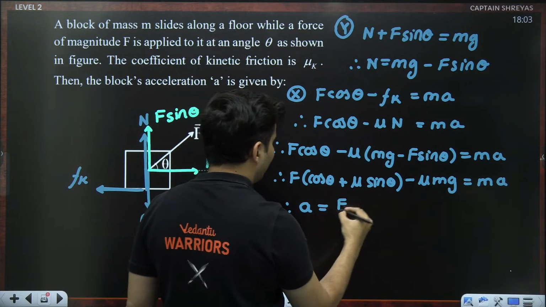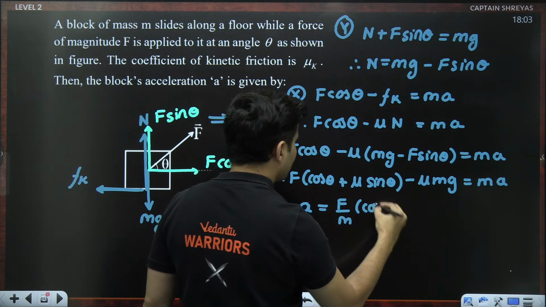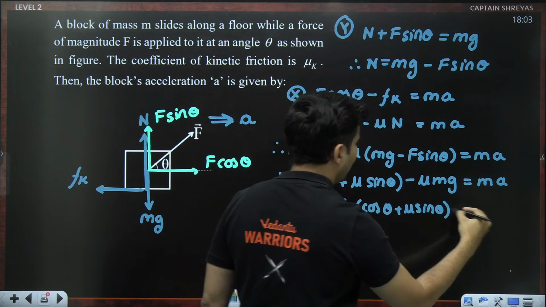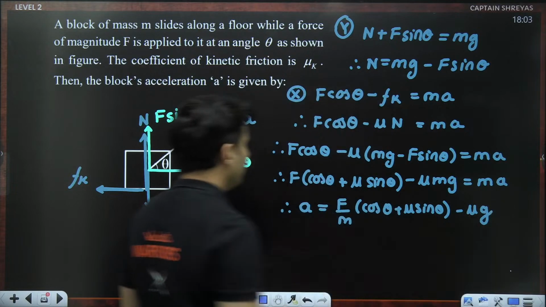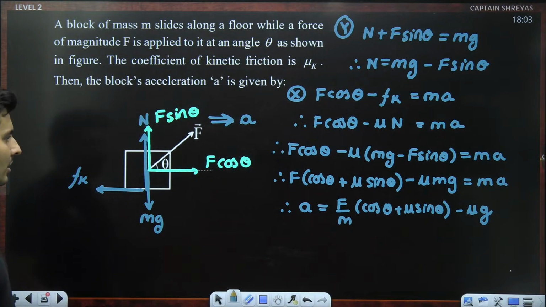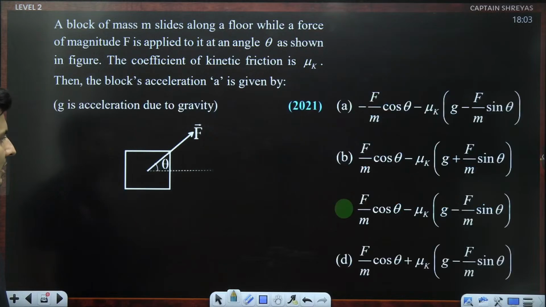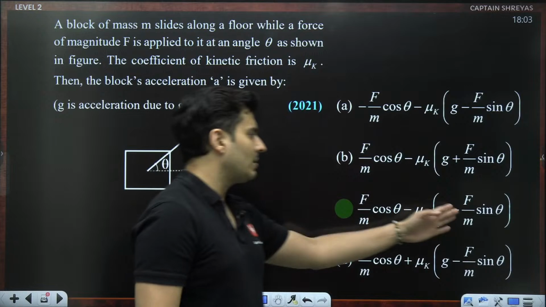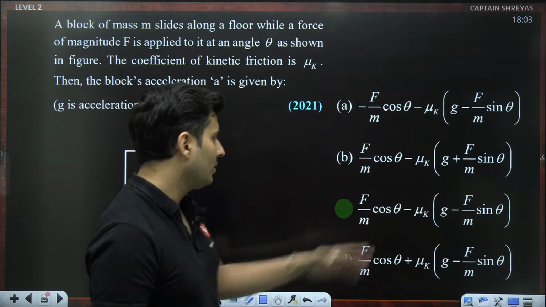So we'll get F divided by m (cos theta + mu sin theta) minus mu g. That is the acceleration, guys. That is the acceleration, my dear warriors, which is exactly the same equation. They have written F separately over here, but you can combine them together, you will get the same thing.